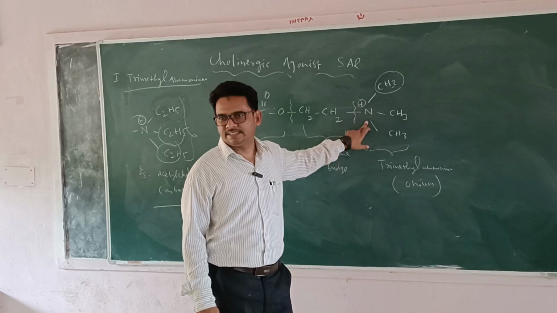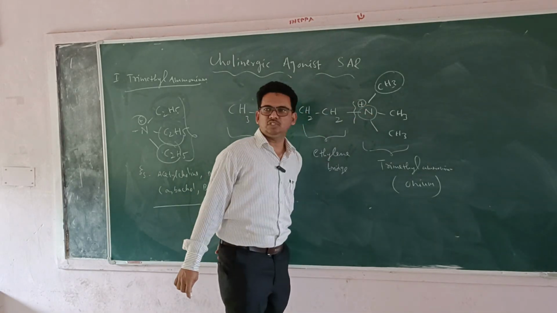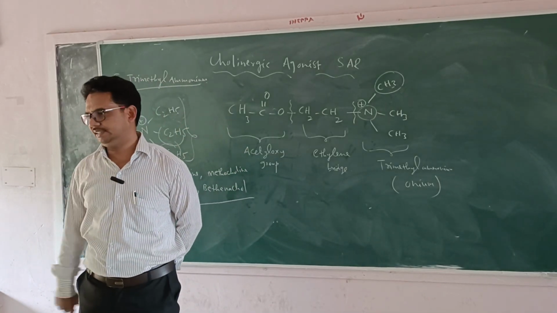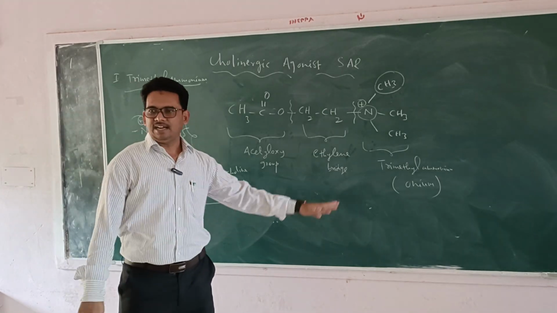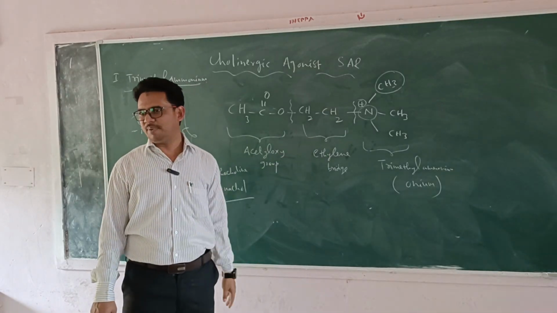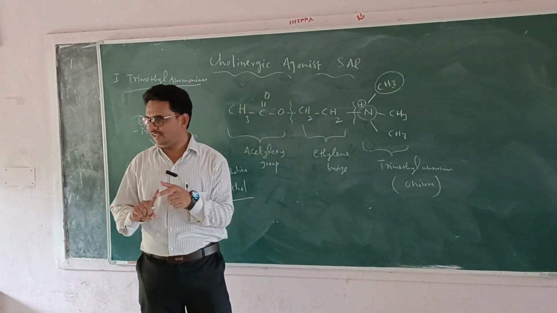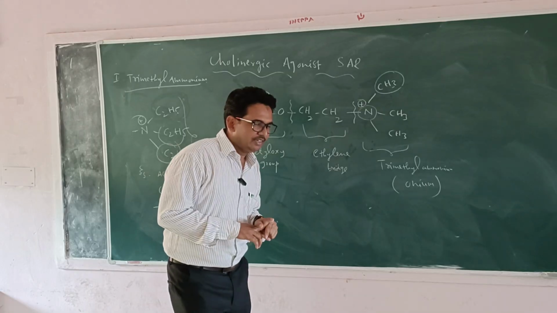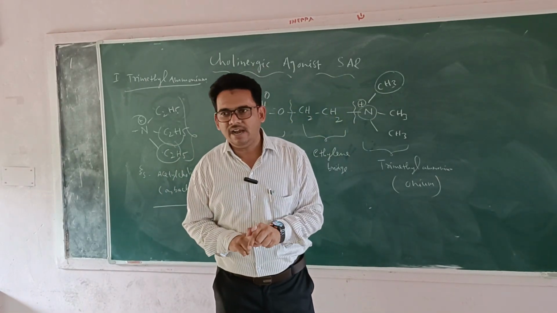We can replace, but the replacement of this nitrogen always decreases the activity. That is the reason whenever we see the cholinergic agonist examples, they all have only nitrogen. They have neither phosphorus, nor sulfur, nor arsenic, nor antimony.